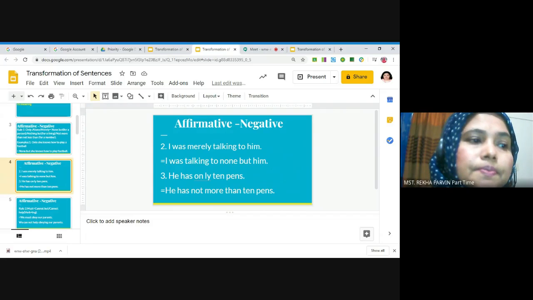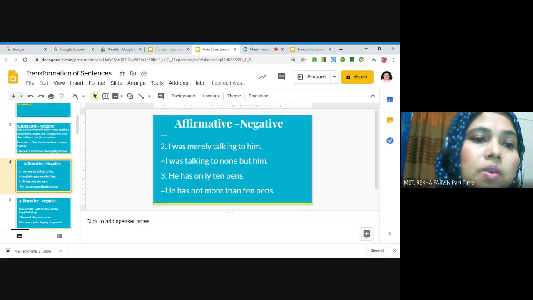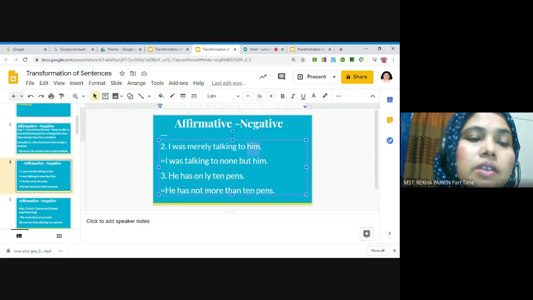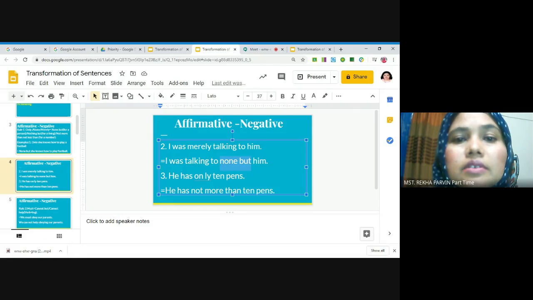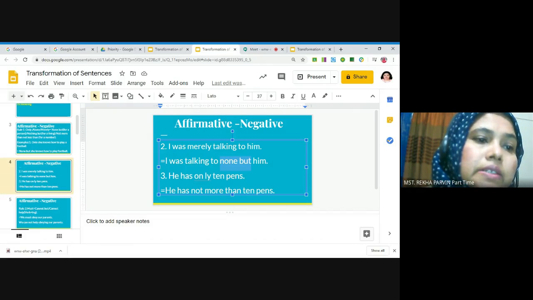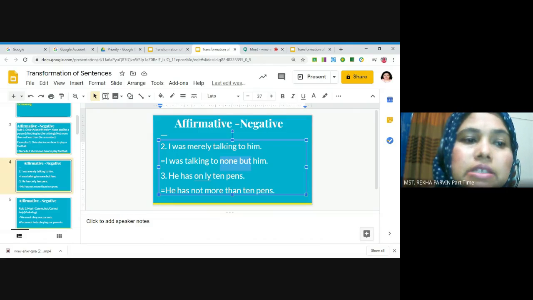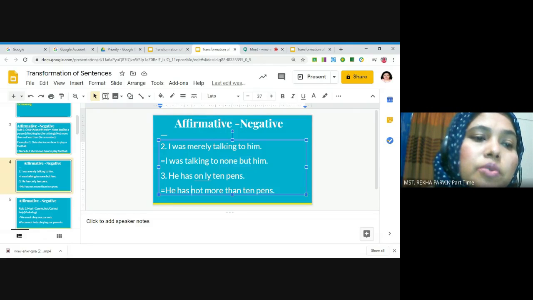And this is another example. I was merely talking to him. So the negative form will be I was talking to none but him. Here, him is also a subject, that's why I used none but according to the rules of the negative form. And another example, he has only 10 pens. So the negative form will be he has not more than 10 pens. Here I added not more than before 10 pens.